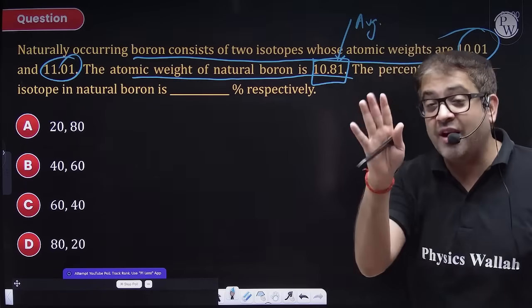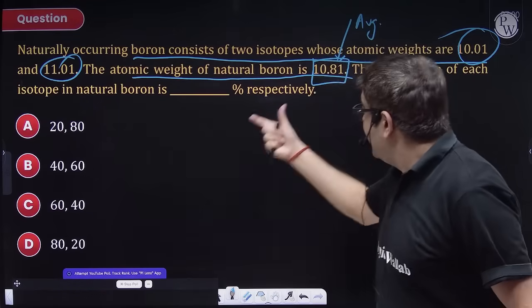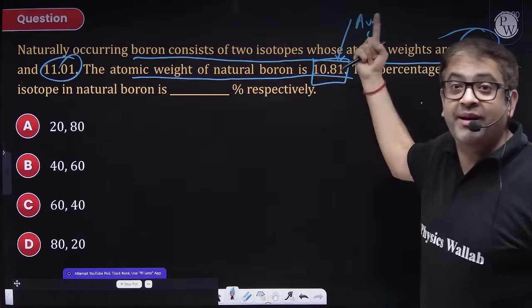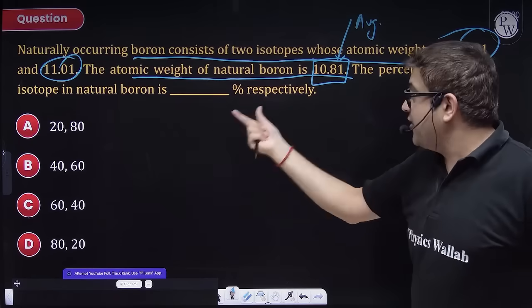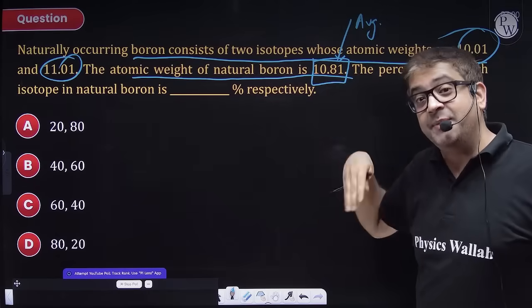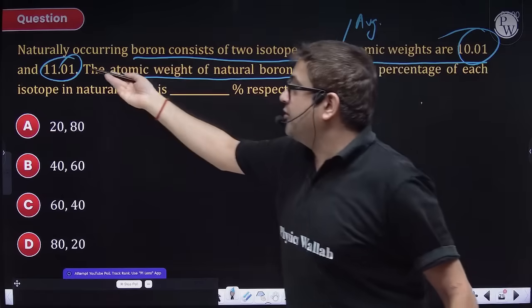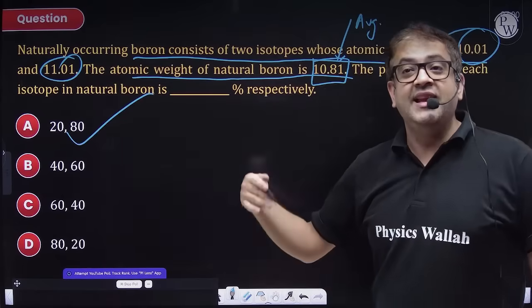You tell me, you do not have to move your pen, use your common sense. Beta, is it inclined more toward number 11 or number 10? Sir, number 11. What is the percentage of inclination? Sir, this is 10.8, that means it has moved 80% to the 11 side. So the heavier isotope will be 80%, and obviously the lighter will be 20%.